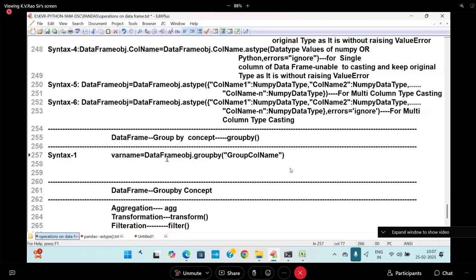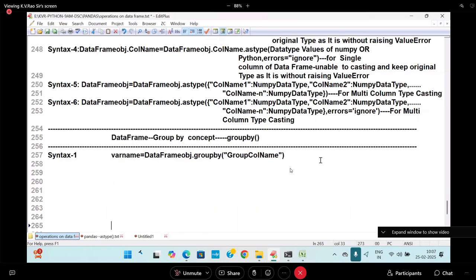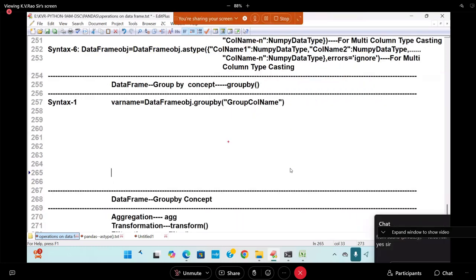This data frame dot group by is going to take this column name. Based on that name, this variable name will be containing the group information. How it is containing group information, you know? The group information will be available like this. Take care. This is called my group variable name, which is containing group names. Under that, group data will be present. This is called one group.